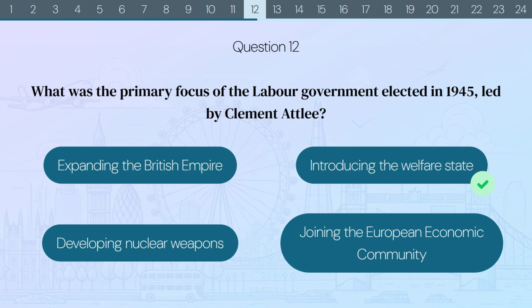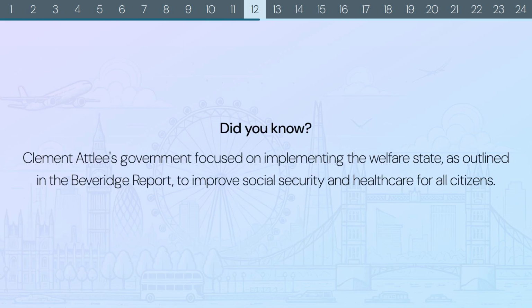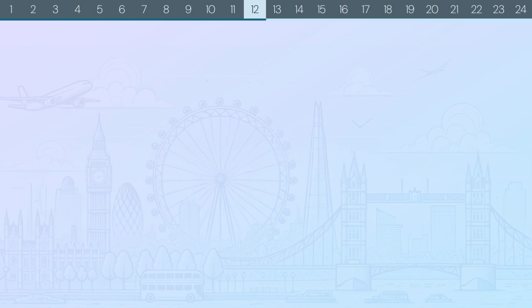The correct answer is introducing the welfare state. Did you know? Clement Attlee's government focused on implementing the welfare state, as outlined in the Beveridge Report, to improve social security and healthcare for all citizens.